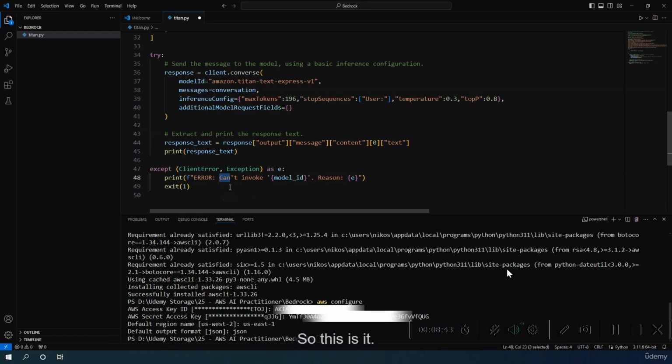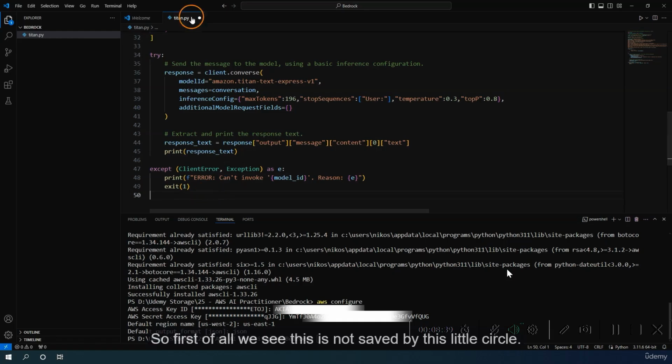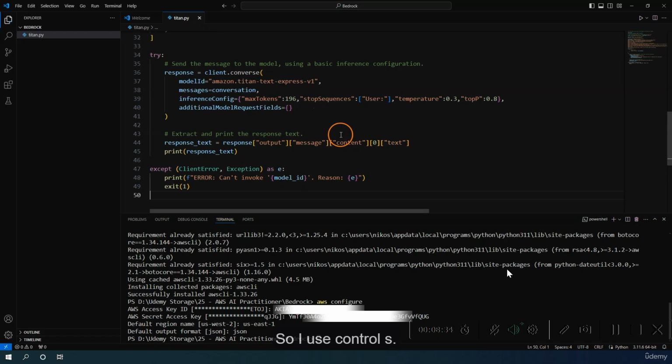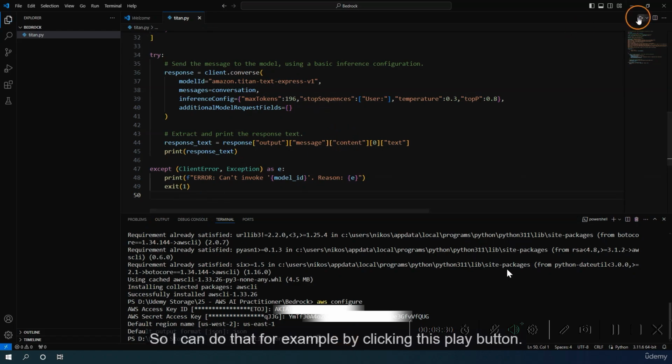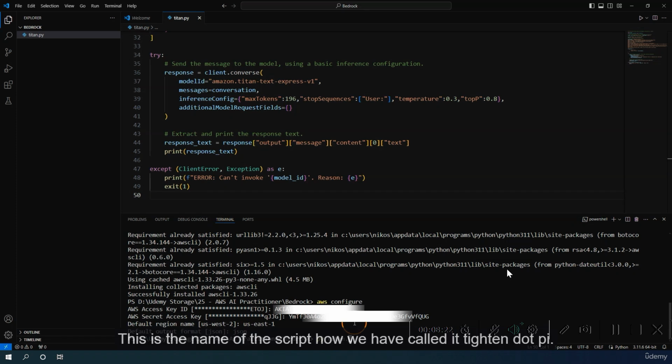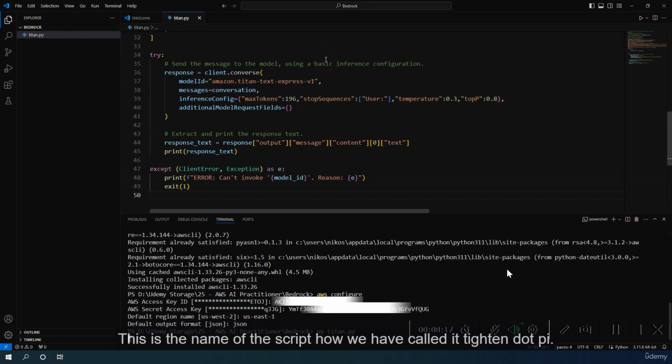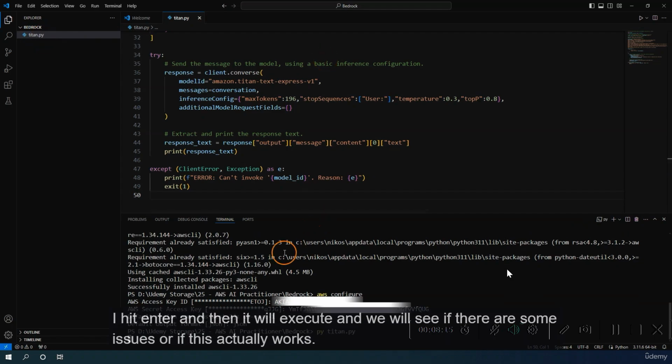Okay, so this is it. Now we should be able actually to make this work. So first of all, we see this is not saved by this little circle. So I use Control S, and then afterwards I want to run it. So I can do that, for example, by clicking this play button, or I can also use this terminal. I just click in here, type py, and then I say titan. This is the name of the script, how we have called it, titan.py. I hit enter, and then it will execute, and we will see if there are some issues or if this actually works.